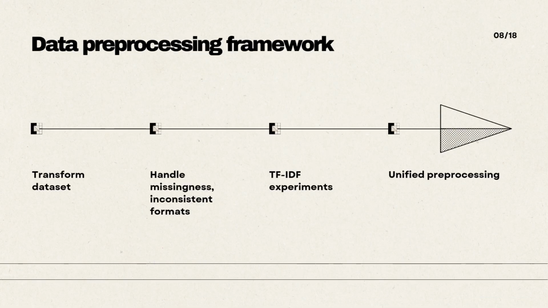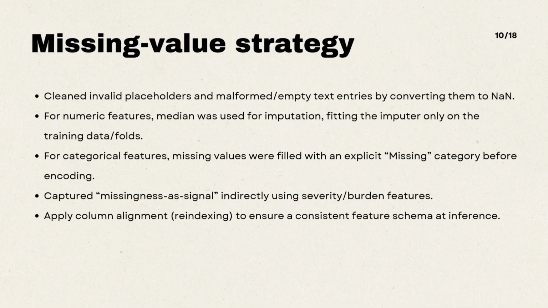Now I'll summarize the data pre-processing and feature engineering I used to predict ASA rating, focusing on clinically grounded transformations and leakage control. I transformed the dataset to handle missingness and inconsistent formats, applied TF-IDF experiments, and used unified pre-processing. Missing values are a big issue in clinical data, so I handled them in a way that's robust, leakage safe, and clinically reasonable.